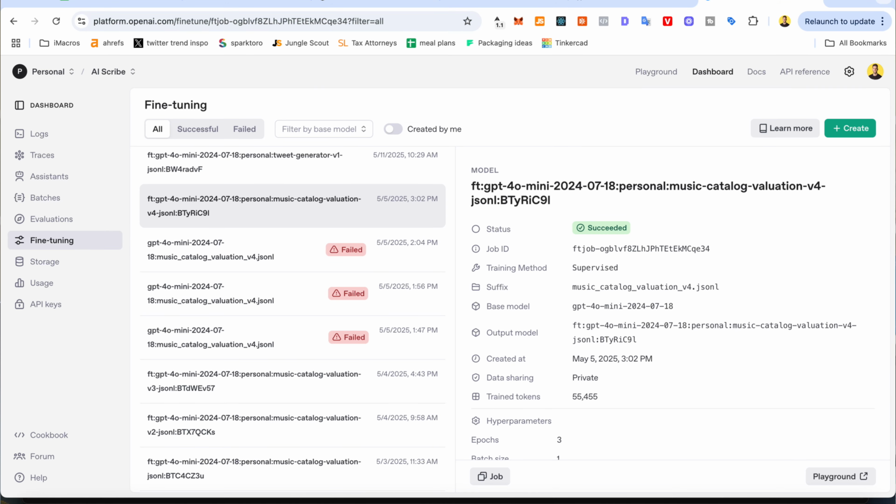Fine-tune the AI to understand current industry-specific valuation metrics. That's what I did with this app. And I've made it super easy for you to swap in your own fine-tuned model if you want into the code. So anyways, if you want to download the code, there's a link in the description below.